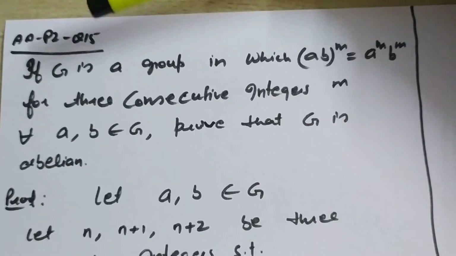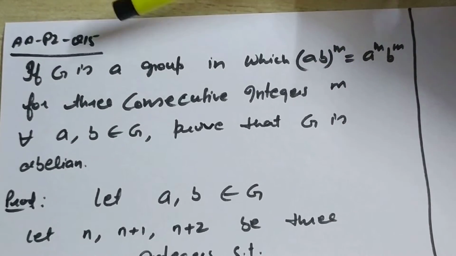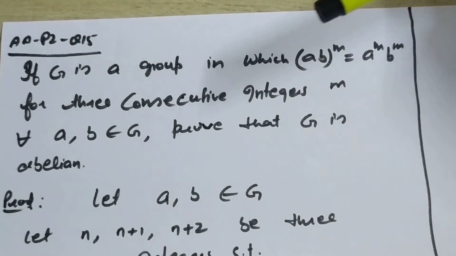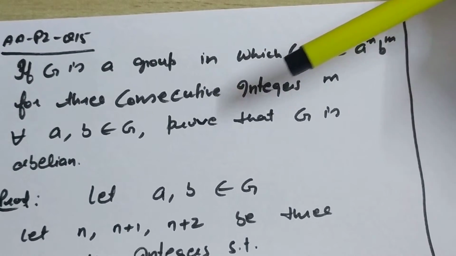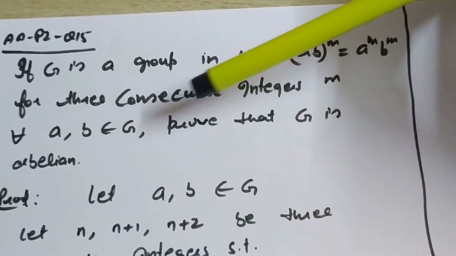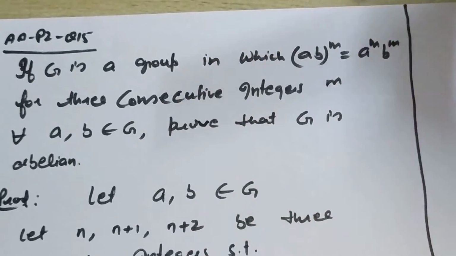Abstract Algebra, Paper 2, Question 15. If G is a group in which (AB)^m = A^m B^m for three consecutive integers m for all A, B in G, then prove that G is abelian.